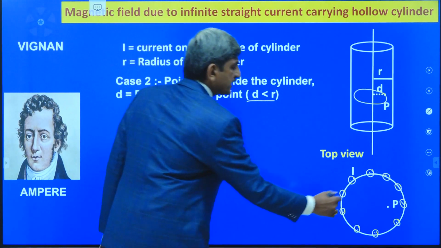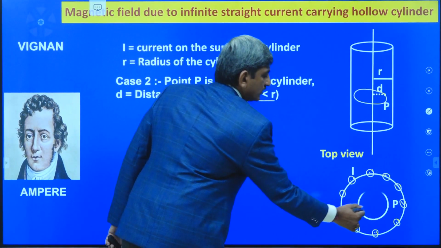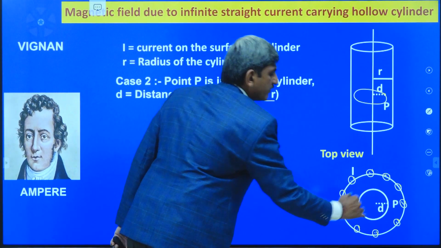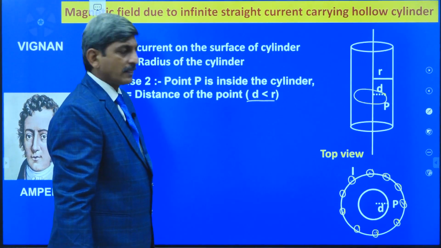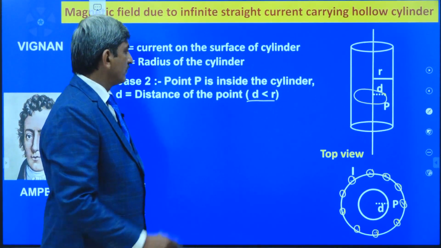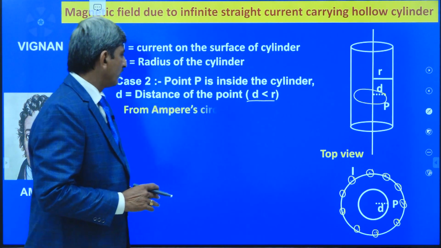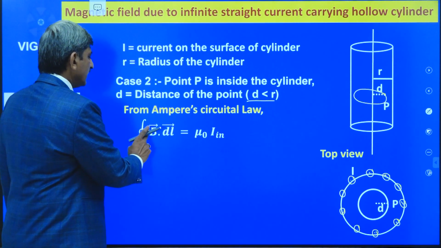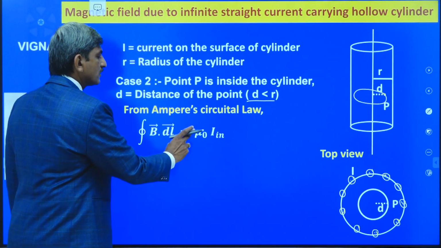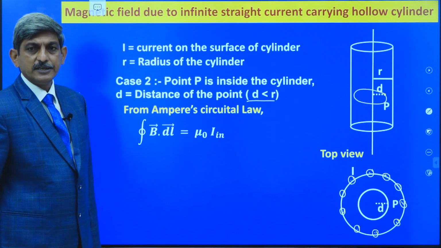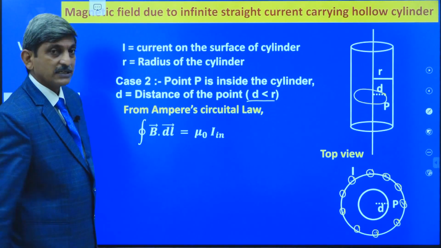Now this is the point P. Now this is the closed loop assumed by us. Now from Ampere's circuit law, we know that integral B bar dot dl bar is equal to mu naught times I in.